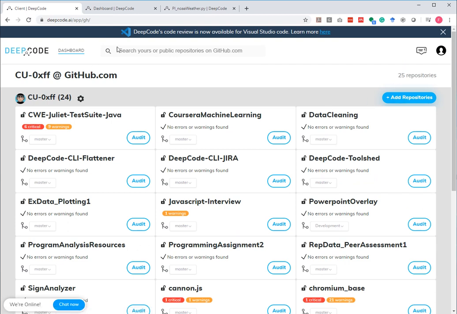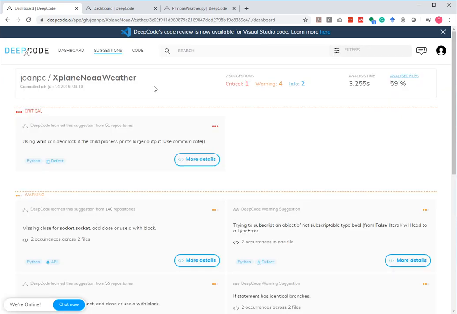So we're doing this. And up here in the search bar, we are now entering John PC explain NOAA weather. And you can see it is found as a GitHub repository. And if we click on here, we actually open this GitHub repository in DeepCode. That means DeepCode takes a clone of that repository, runs an analysis over it, and presents us the results. And as you can see, I did this before, so it's cached, and the analysis time was 3.255 seconds, and it has a few criticals and a few warnings.